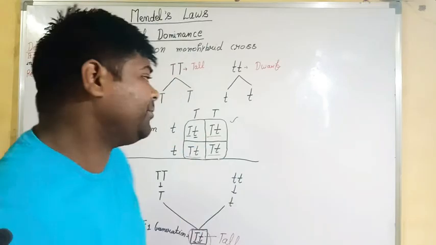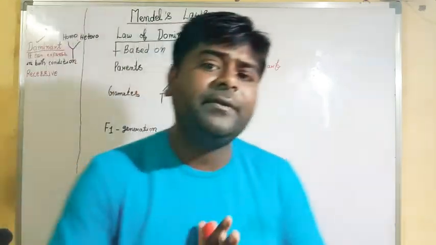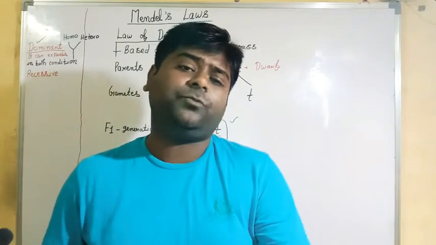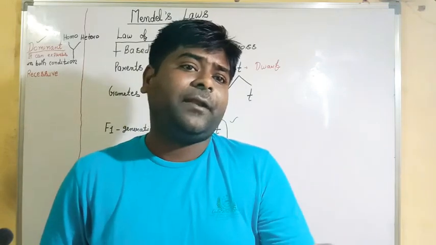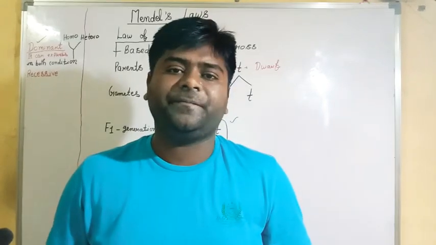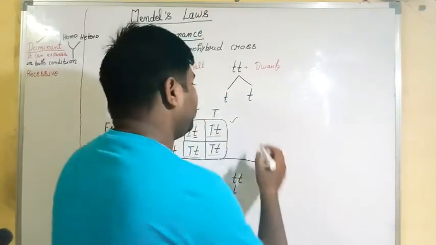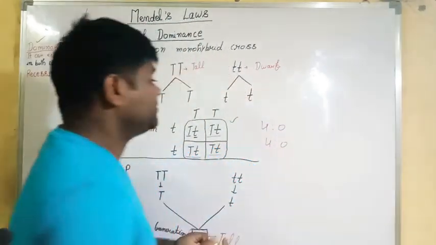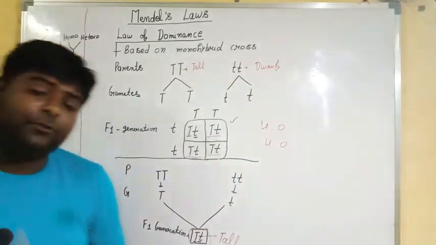So the ratio is 4:0. When you take the phenotypic ratio, you will get the same result. Phenotype means all are tall, no one is dwarf. So you can write the ratio 4:0, genotypic as well as phenotypic.